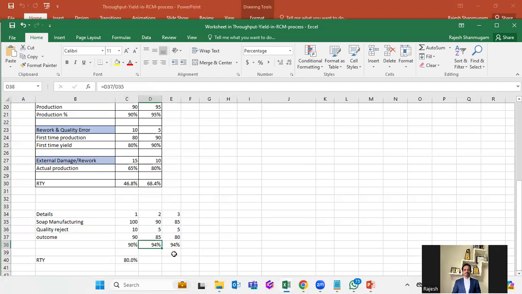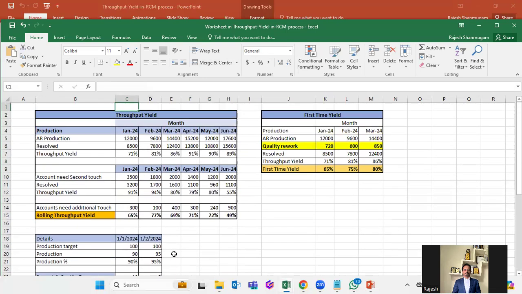It is not 94%, right? So your overall, if I bill 100 claims, only 80 claims are reaching that level, right? That's what industrial manufacturing is going to consider. If you take the same thing for you, for example, I'll bring it to the AR. AR production is 12,000. In that, the result is 8,500. Then my throughput yield is 71%.